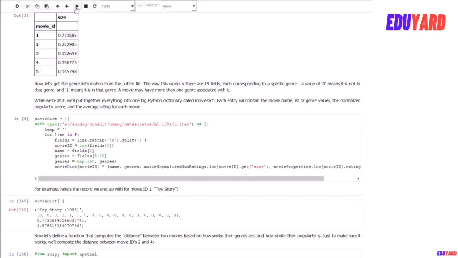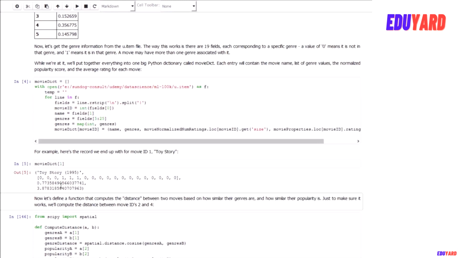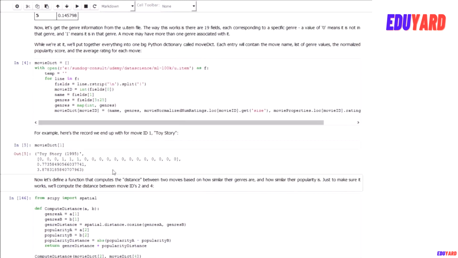Let's run that. Just to see, we can extract the value for movie ID 1, which happens to be Toy Story, a little Pixar film from 1995 you have probably heard of. And what we have in our dictionary is, for entry 1, movie ID 1, the name is Toy Story. This is a list of all the genres where a 0 indicates it is not part of that genre, and 1 indicates it is part of that genre.